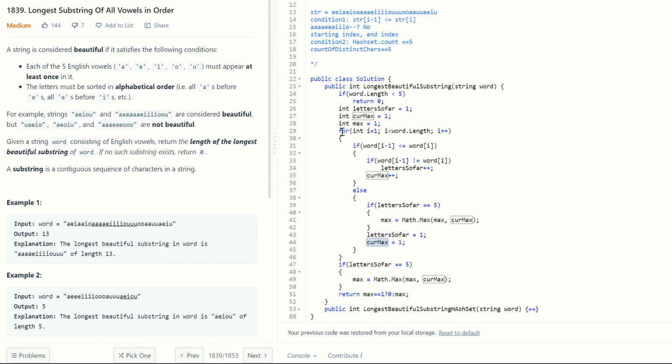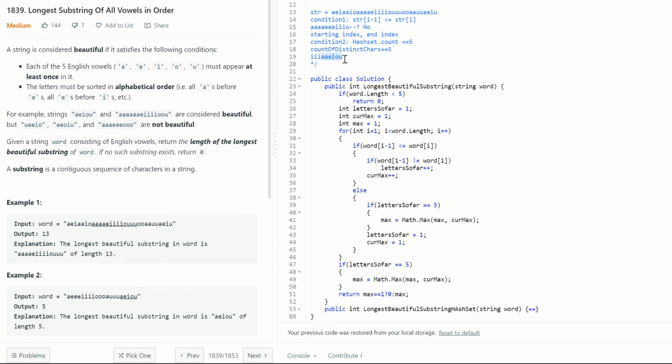So this will be done for the entire input string. At the end, we need to have another check like this. Why? For example, if you have A, E, I, O, U, this is the string. In this case, you have got all of these so far.